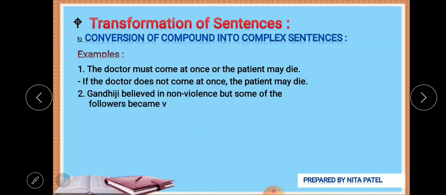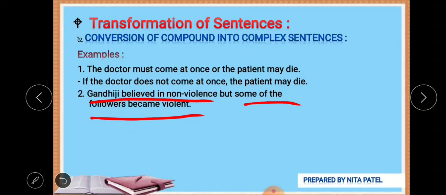Next example: Gandhiji believed in non-violence, but some of the followers became violent. Now two contradictory ideas are given. Though Gandhiji believed in non-violence, some of the followers became violent. So it is a very easy answer. We can go for 'though', which shows contradictory, opposite ideas in a single sentence. We have to cut 'but'.